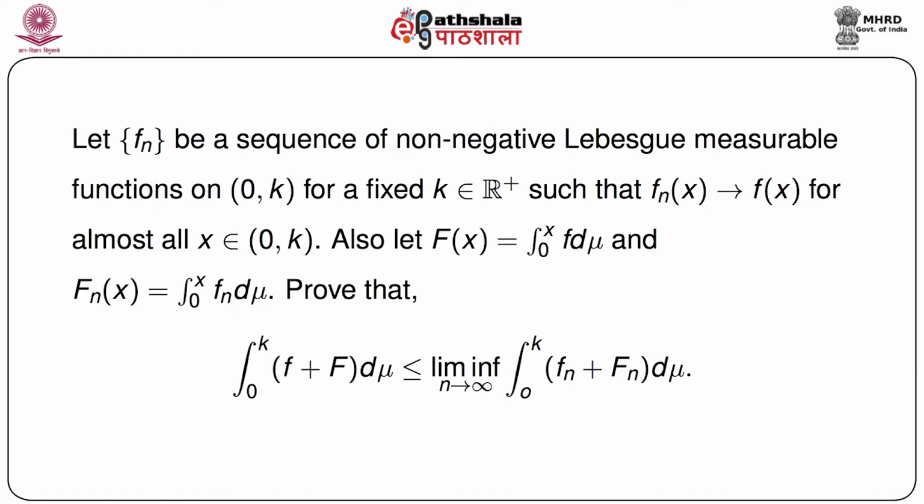Now let us consider another function, capital F(x), which equals ∫ from 0 to x of f dμ, and Fn(x) equals ∫ from 0 to x of fn dμ. Then show that ∫ from 0 to k of (f + F) dμ is less than or equal to lim inf as n goes to infinity of ∫ from 0 to k of (fn + Fn) dμ.